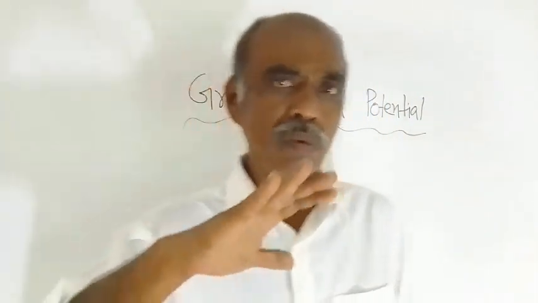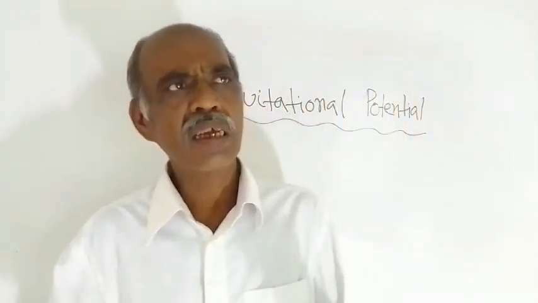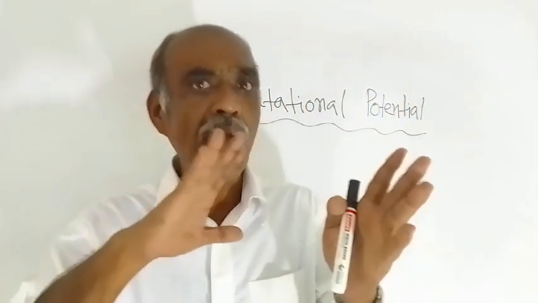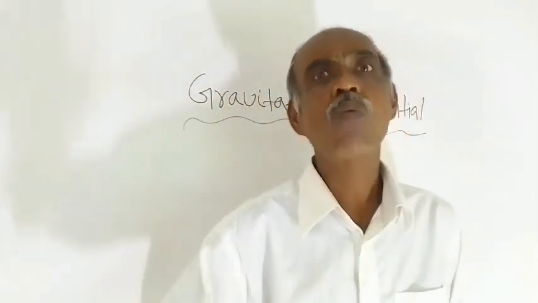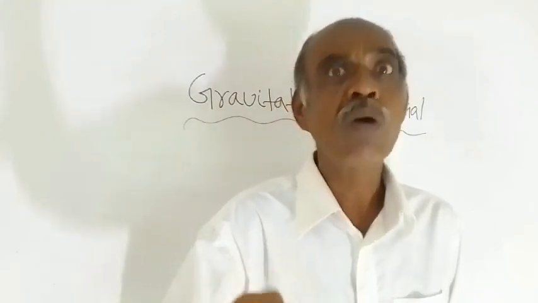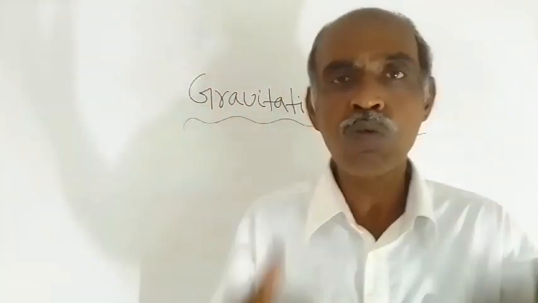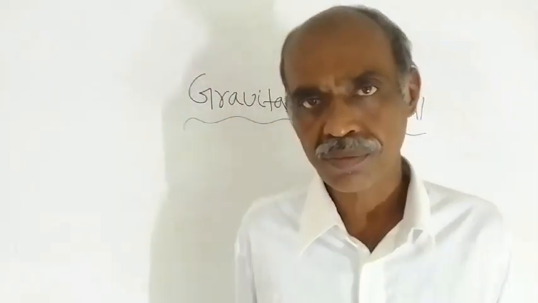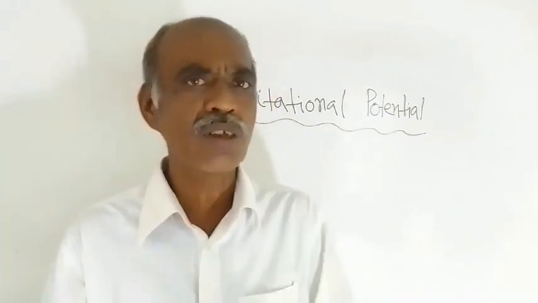One more thing: as you go away from that object, the intensity of the gravitational field will go on decreasing. So here we are talking about gravitational potential.